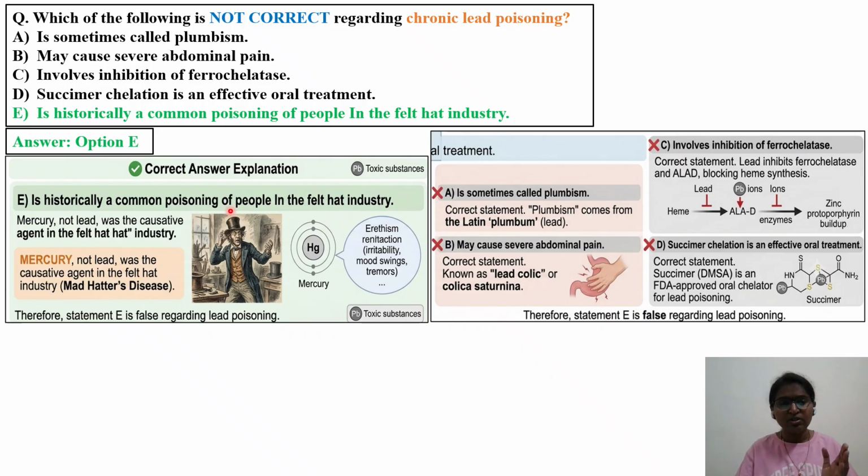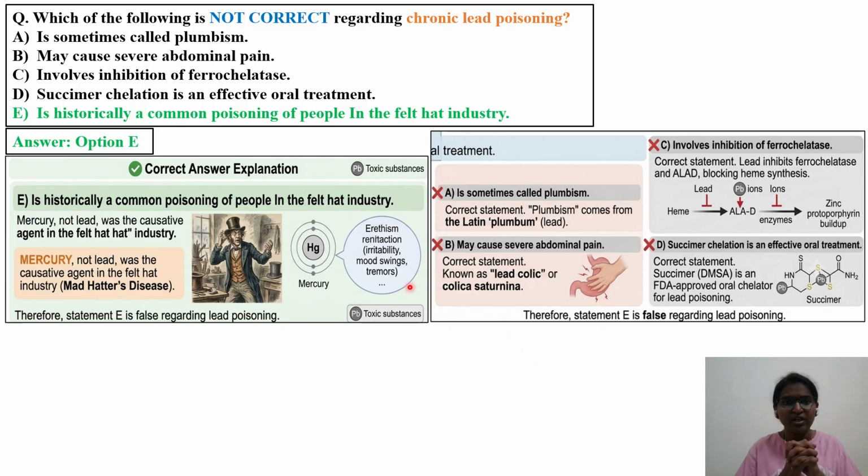So mercury, not lead, was the causative agent in the felt hat industry, causing that particular disease called Mad Hatter disease. What exactly is happening in erethism? The symptoms you can see are irritability, mood swings, and tremors. Workers used to show these symptoms over a period of time.